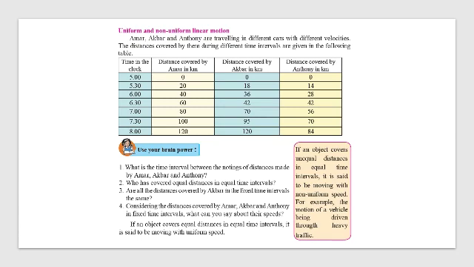So if an object covers unequal distance in equal time interval, time is not changing, no, the distance covered by him is changing, then it is called non-uniform motion. The best example here is when you are moving on the road where there is heavy traffic.